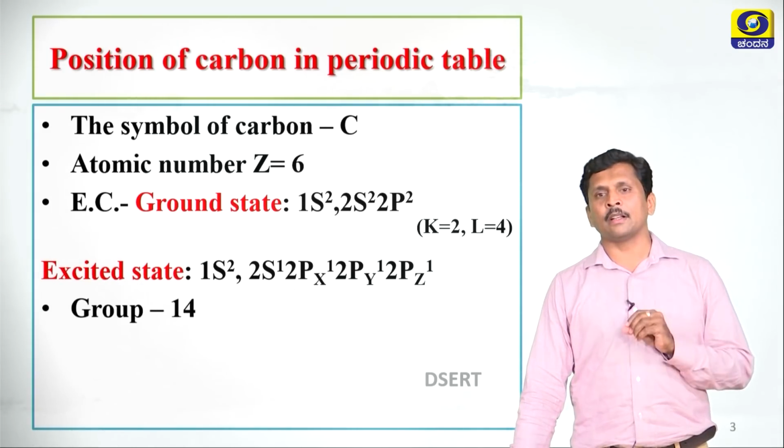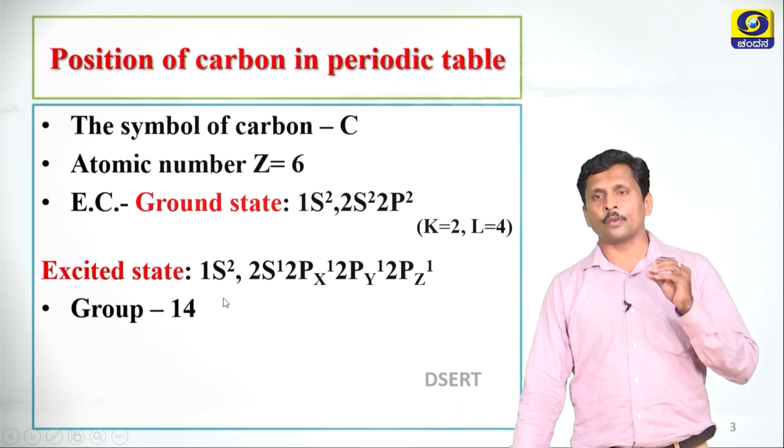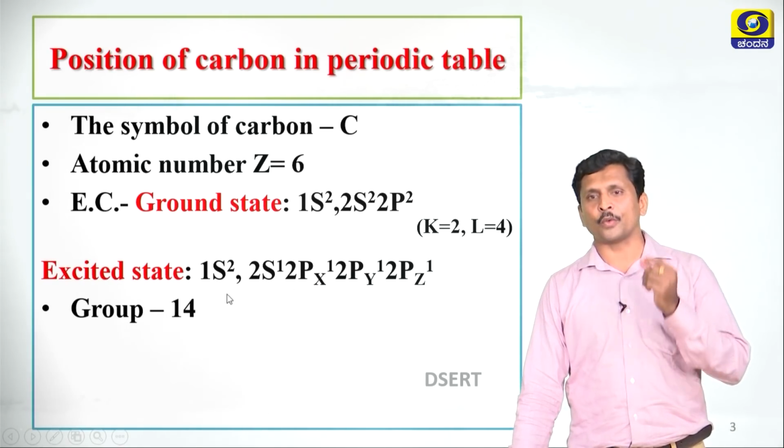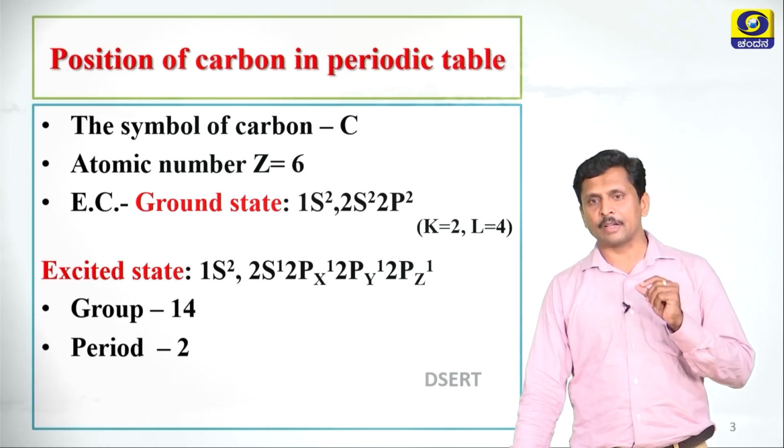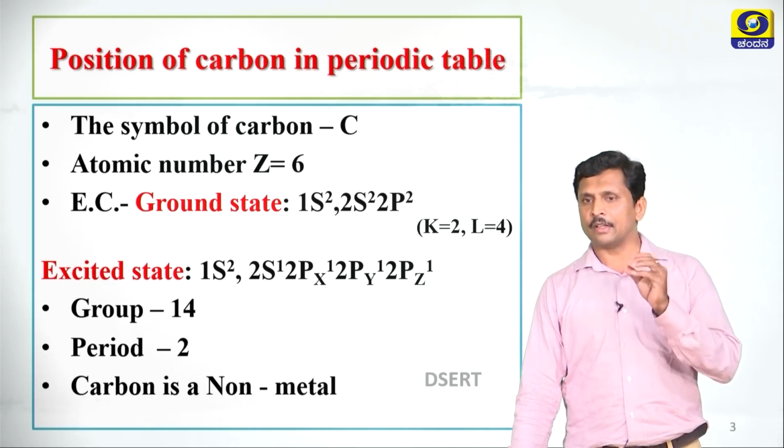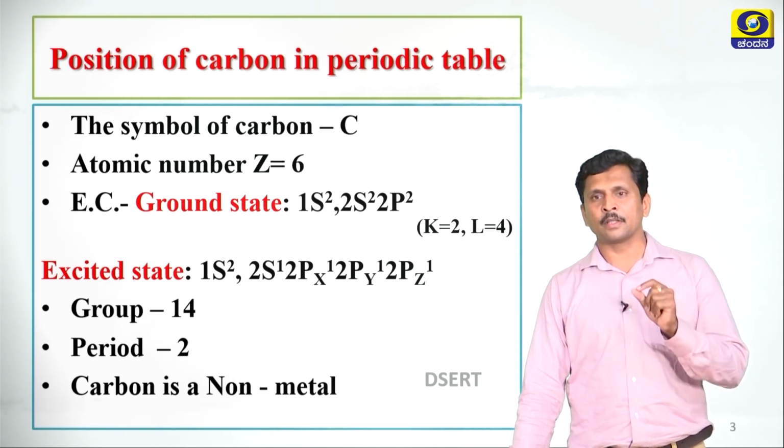In the periodic table, carbon belongs to the 14th group. It is the first element of the 14th group. It belongs to the second period. Carbon is a non-metal. So these are some general information about carbon.